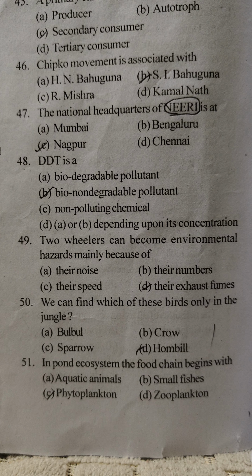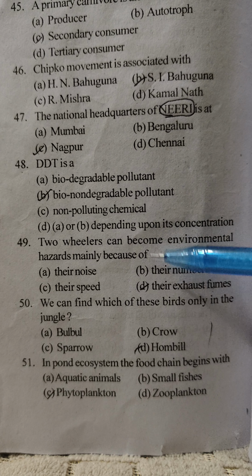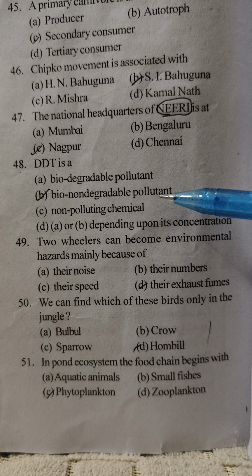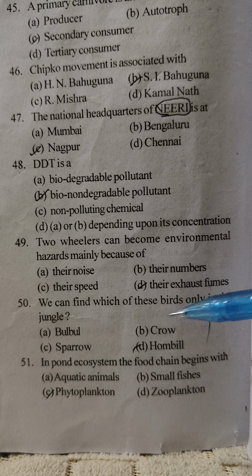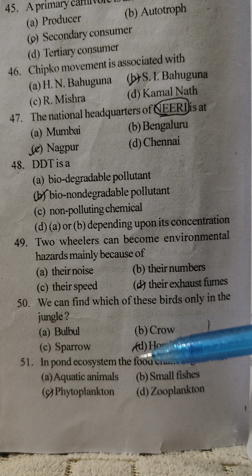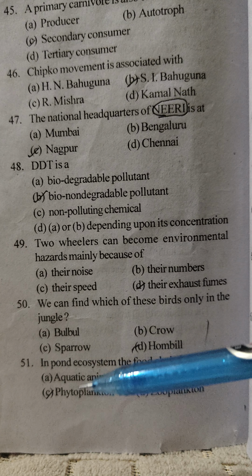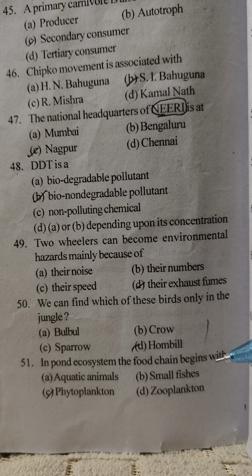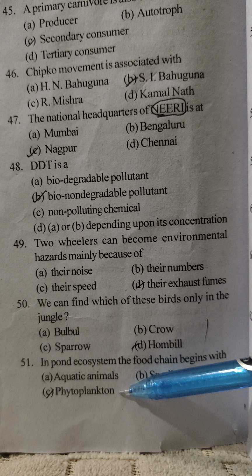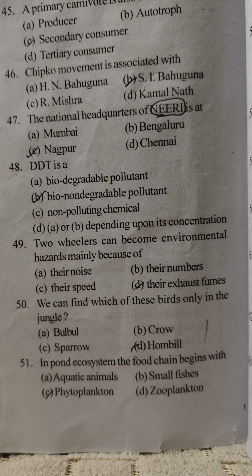Okay. And then 49. Two-wheelers can become environmental hazards mainly because of their exhaust fumes. We can find which of these birds only in the jungle? That is hornbill. In a pond ecosystem, the food chain begins with phytoplankton. Phytoplankton, yes. Okay.